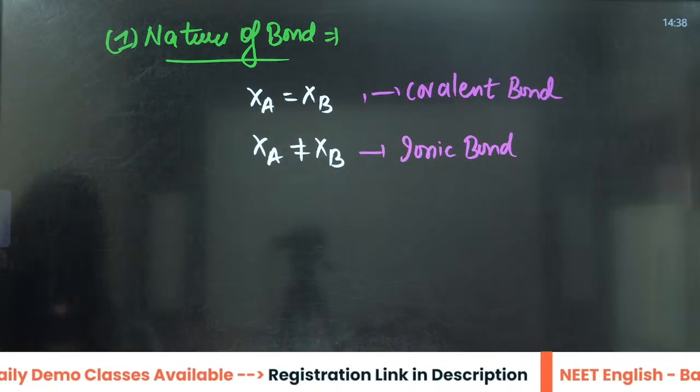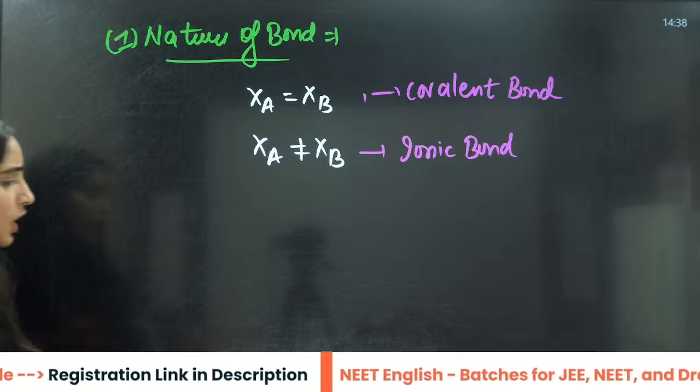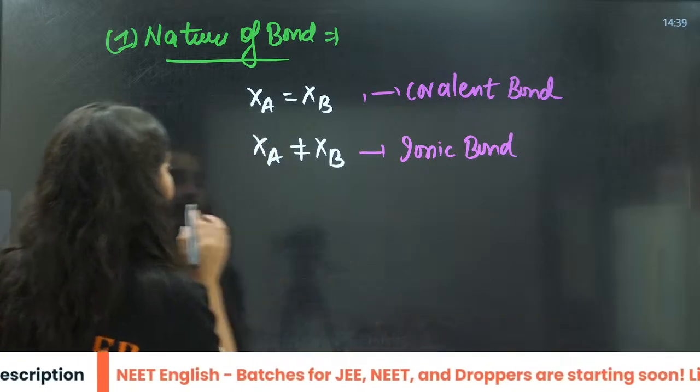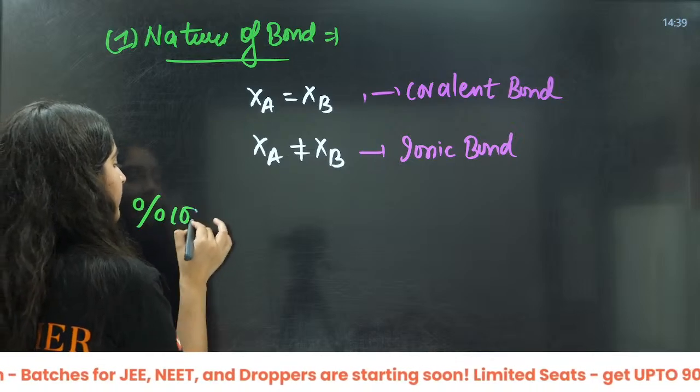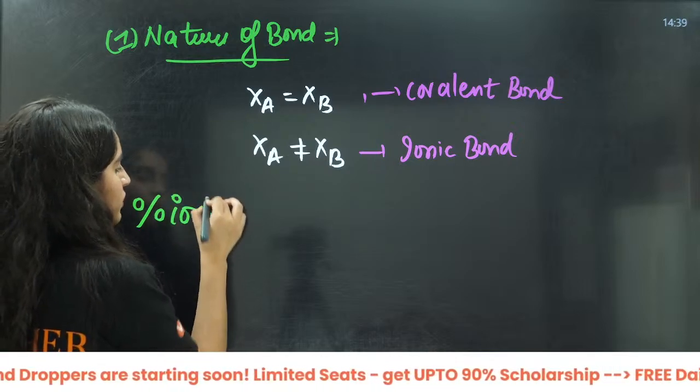Okay, now let us see how to calculate the percentage ionic character by the Hannay-Smith formula.